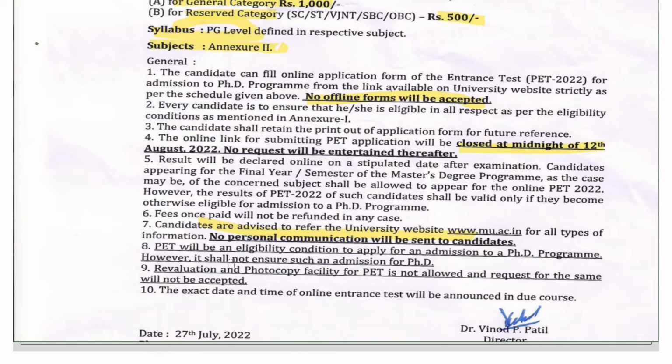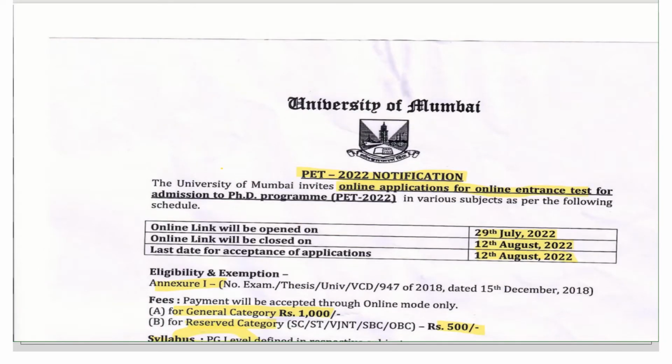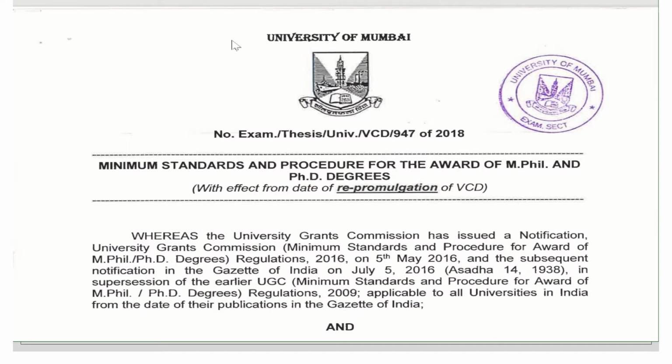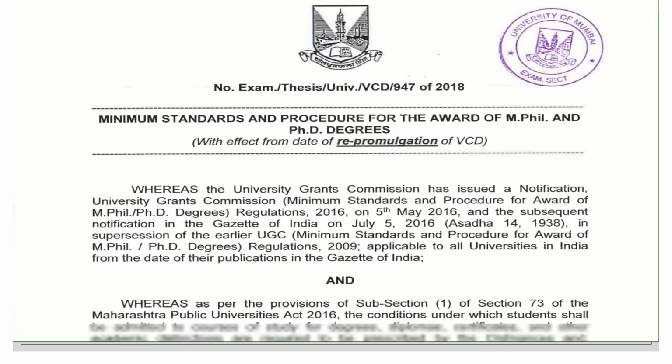So you can see some important information is given here. Now let's see the eligibility criteria, and at the last we will look into the subjects in which seats are available. Now you can see this is Annexure 1, which is about the eligibility criteria. Let's see.